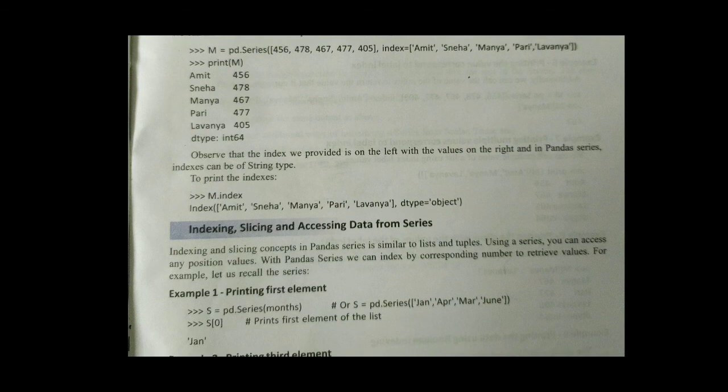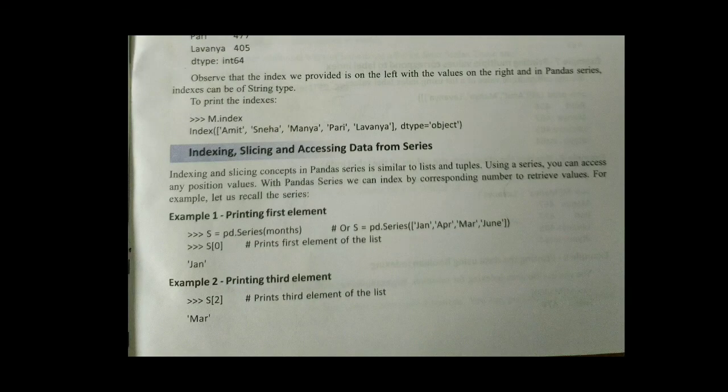Next one, indexing, slicing and accessing data from series. Indexing means how to index data. Slicing means how to cut or how to show data in your required manner, and accessing means fetching record which is present in series. So let us, you can see pd.series month. So it will print value January to June, but when you want to display a first index value, then you can write as square bracket 0, square bracket complete.